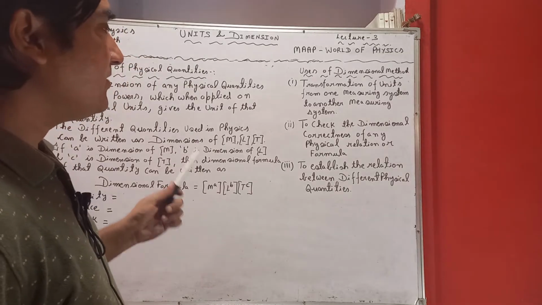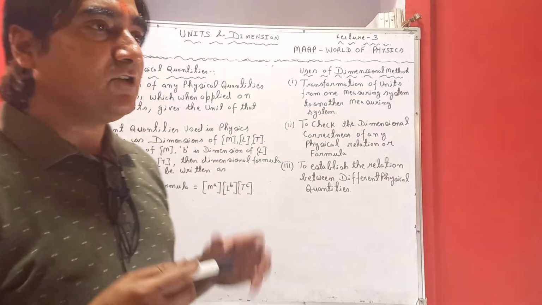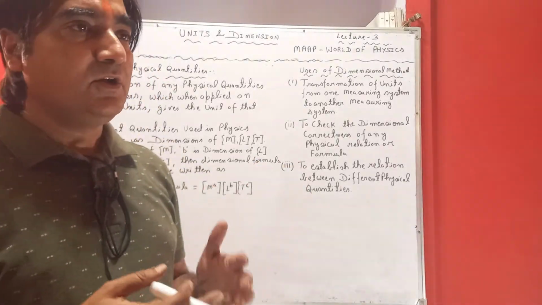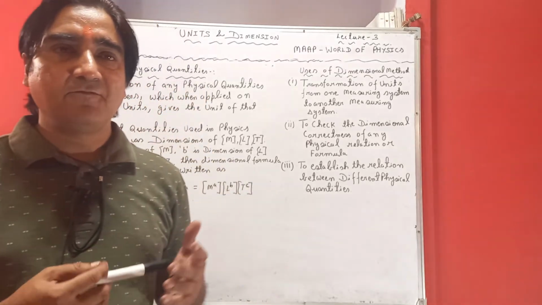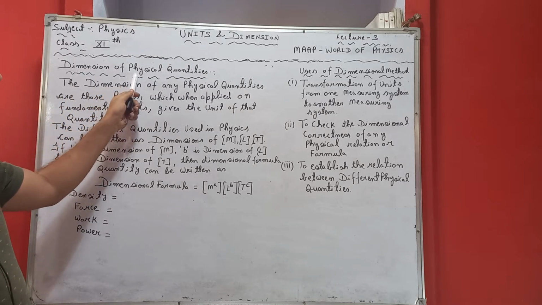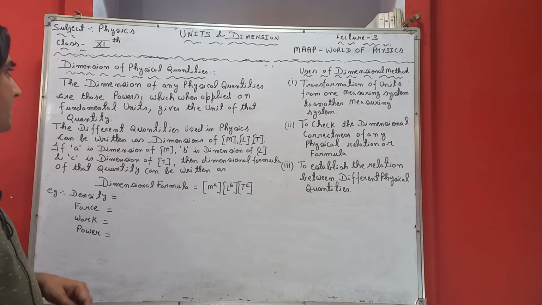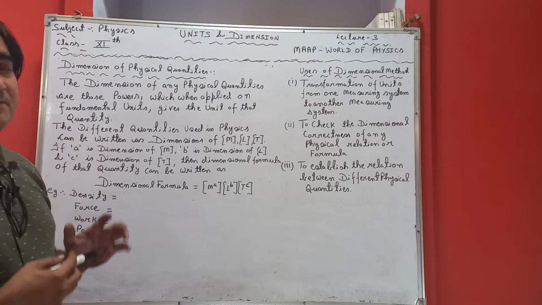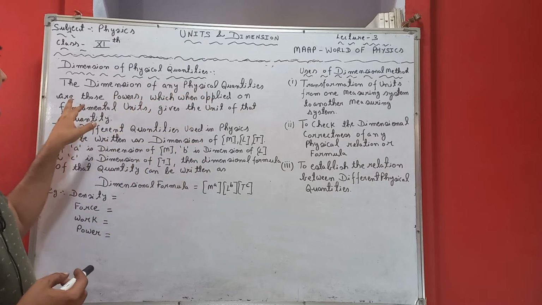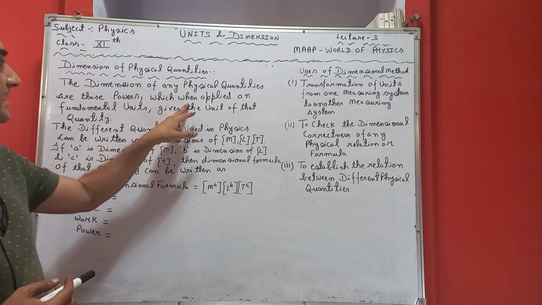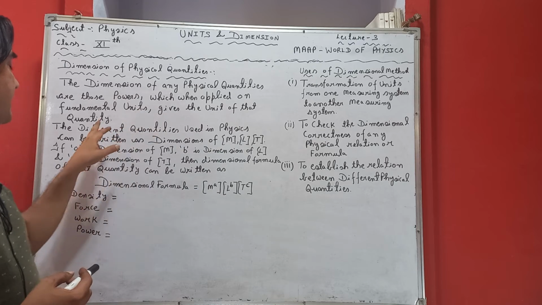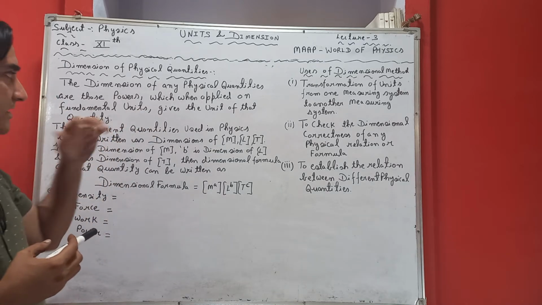In this lecture we are going to take the concepts of dimension. We are going to define what is dimension and what are dimensional formulas. There is a great significance of dimensional formula in physics. So right now we will start with the concepts of dimension of physical quantities. What is the basic definition of dimension? The dimension of any physical quantity are those powers which, when applied on fundamental units, give the unit of that quantity. Let us understand what is the meaning of it.